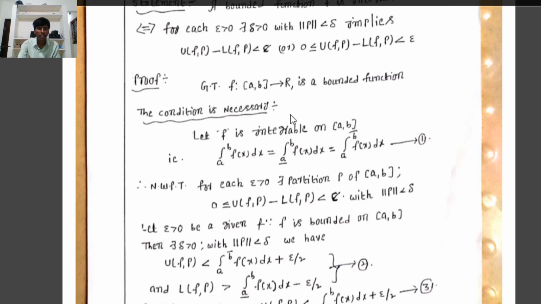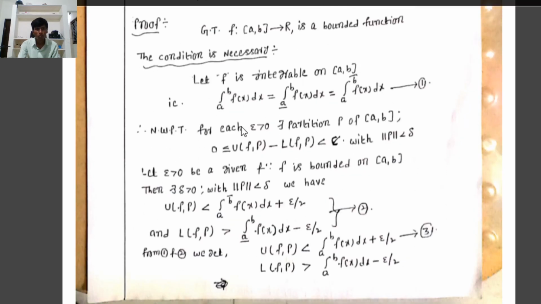Okay, therefore the first case, where the condition is necessary. We assume that f is Riemann integrable on the closed interval [a, b]. That is, by the definition of Riemann integrability, the integral from a to b of f(x) dx equals the lower integral from a to b of f(x) dx, which equals the upper integral from a to b of f(x) dx.